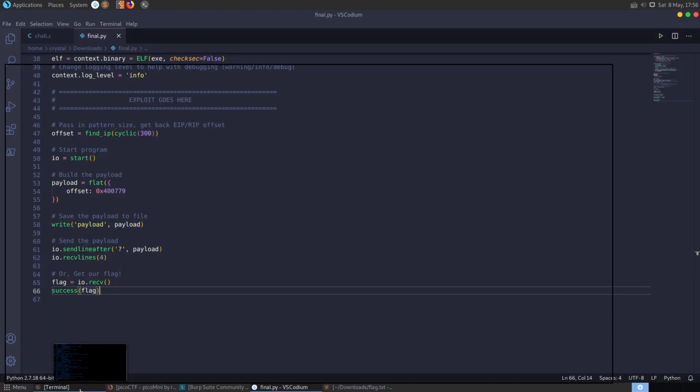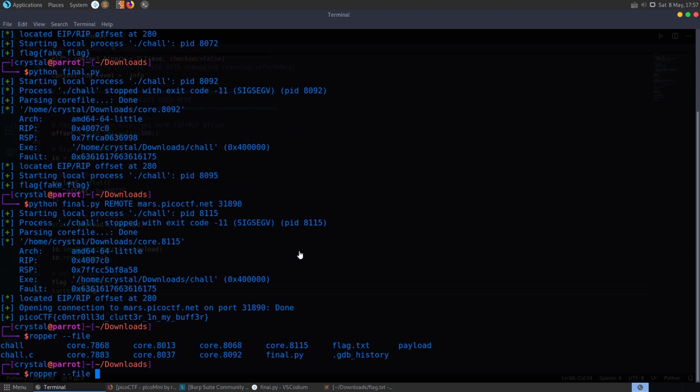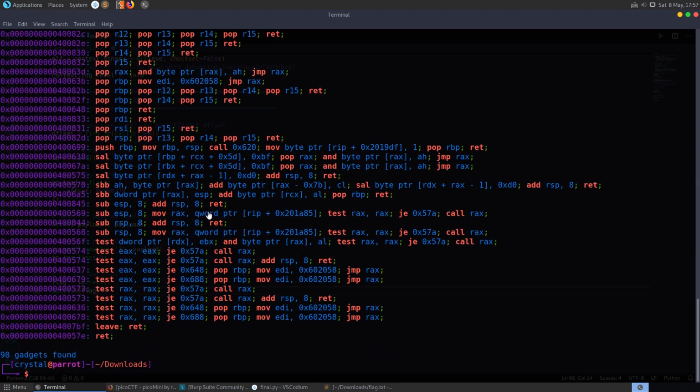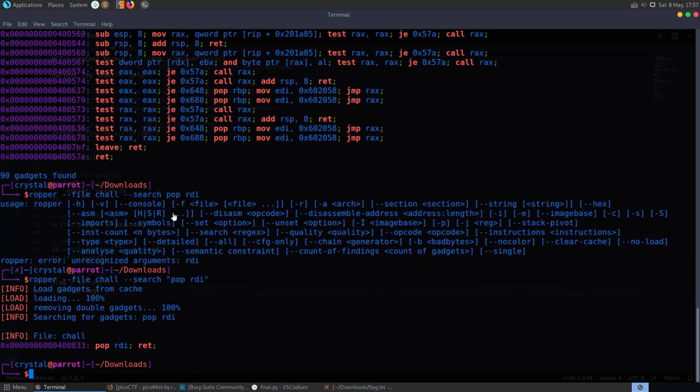Just as a quick bonus, we could have a look at another way of doing this. If we wanted to, we could see what ROP gadgets are in the file. So let's check the chal, and we'll see all the ROP gadgets here. If we want to search for some, for example, pop rdi, we'll have the address here.